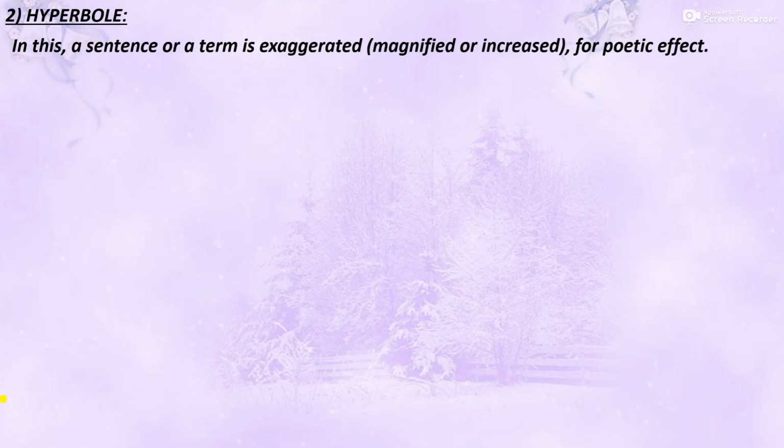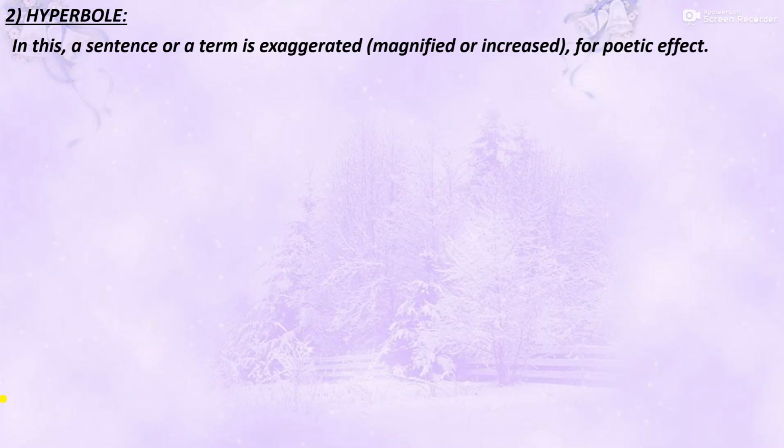Exaggerated means it is magnified or its effect is increased. So when you have a sentence or a term, and the meaning of that sentence or term is magnified, is increased for poetic effect, then that sentence is called hyperbole.